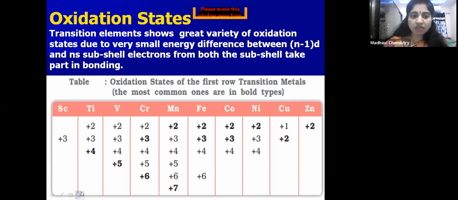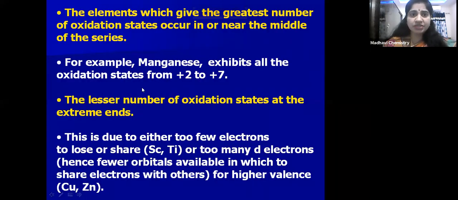Okay, now let us see why the middle elements are showing maximum oxidation states and the end elements are showing fewer oxidation states. As children, the elements which give the greater number of oxidation states occur in or near the middle of the series. Manganese shows from +2 to +7. The lesser number of oxidation states is at the extreme ends, scandium, copper and zinc. Why are they showing fewer oxidation states?